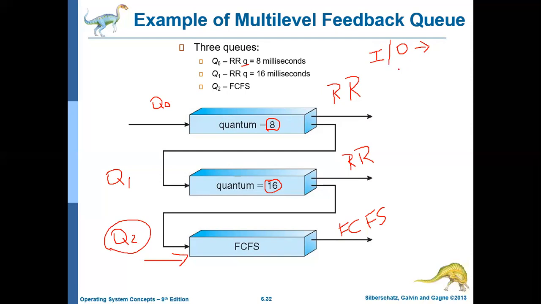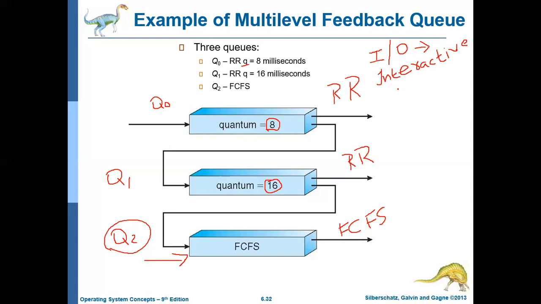And what are interactive processes? Interactive processes are the ones which need CPU access more frequently, but for a shorter duration.